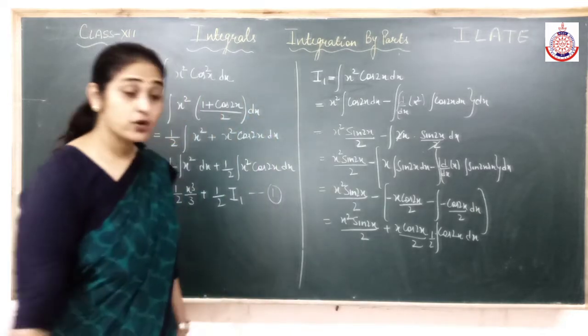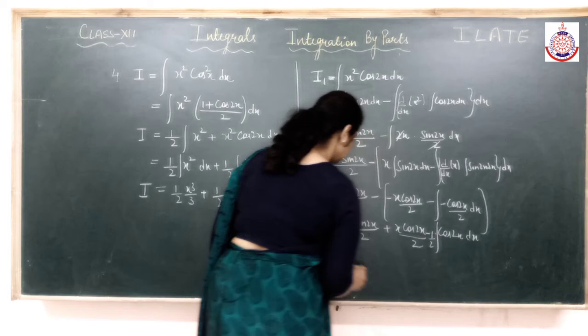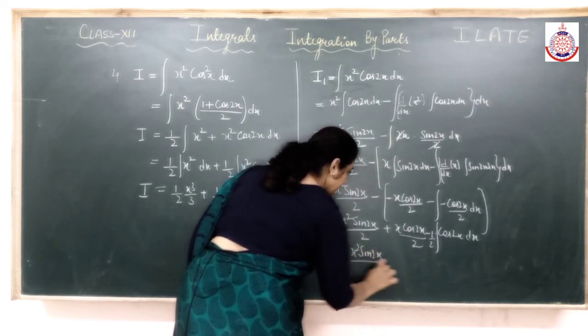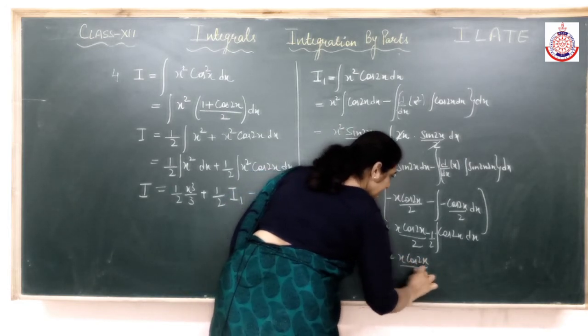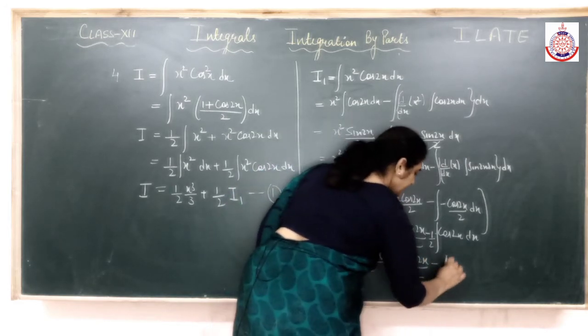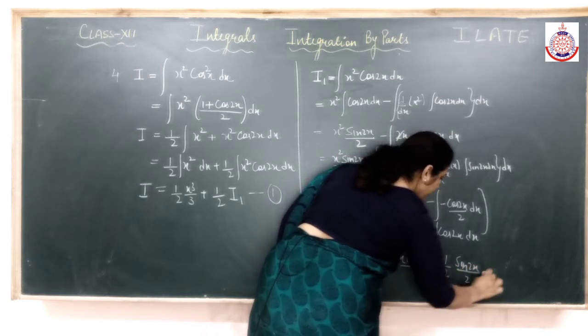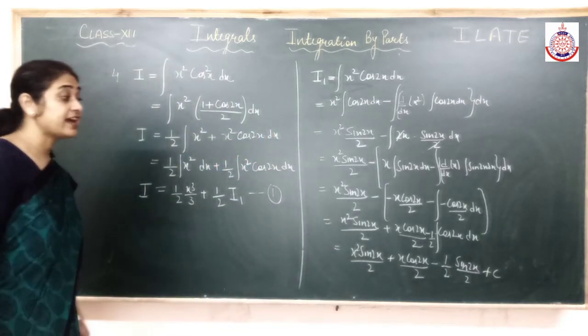So what is left now? Integration of cos 2x, integrate. Sine 2x by 2 plus c. Alright, so we have the integration of I1 now.